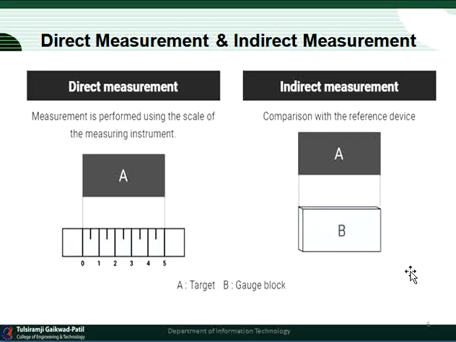This is the indirect measurement representation, that is a comparison with the reference device. It means we are comparing one device to another device, that is the reference device. We are comparing the device which we have completed or implemented with the reference device. So this is the difference between indirect measurement and direct measurement.